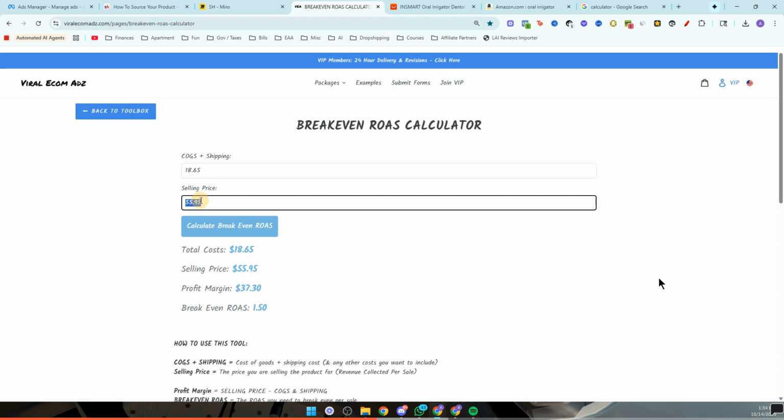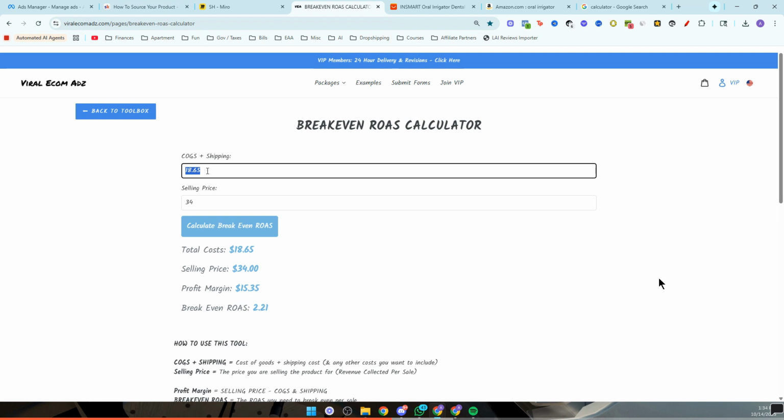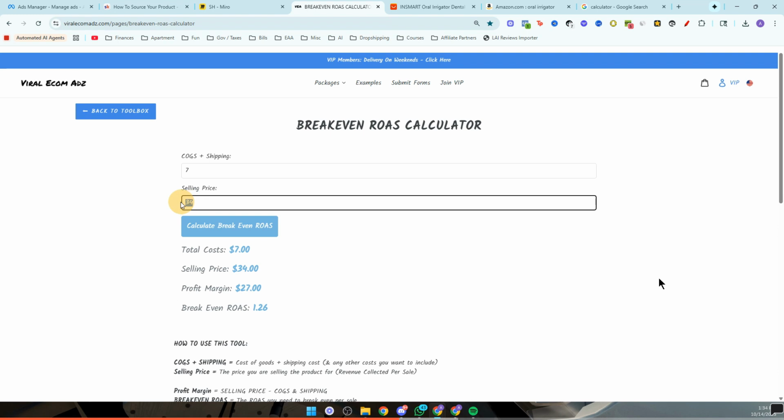What's really cool about this too is that let's say the perceived value of this product is $34. Obviously, if I were to change that number down, you can see my break-even ROAS is way too high. Anything above a 1.7 is pretty much unscalable with Facebook, right? So for example, let's say I were to source this product, I probably could get this for right around $7, and I think $34 is still a great perceived value. So I don't need to lower the price of my product to compensate for that. I could just leave it at $34, $35, whatever I want to do.